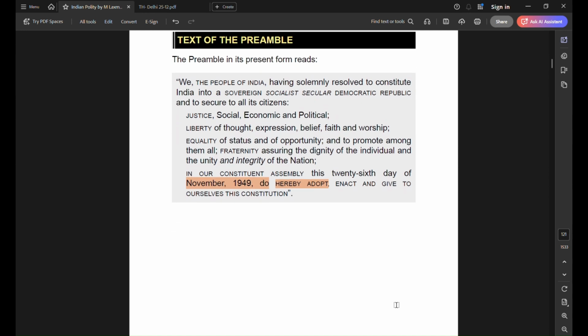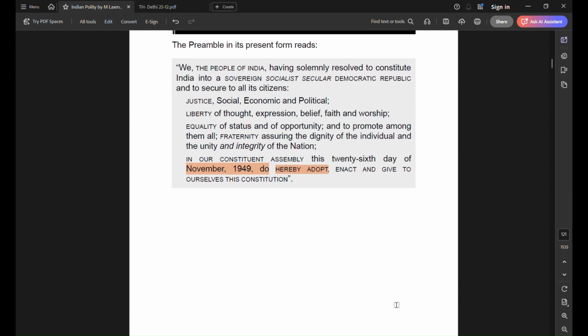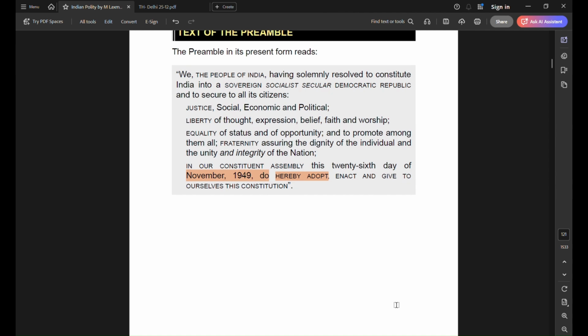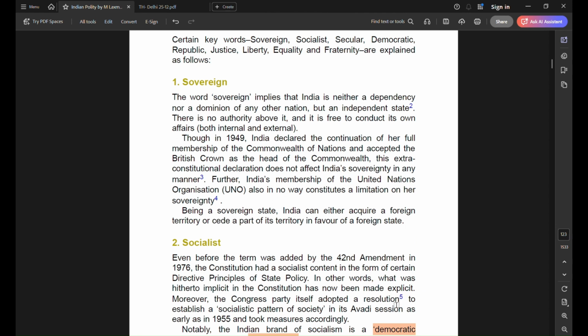It was adopted and enacted on 26th November 1949. So here this adopted needs to be remembered. It was implemented on 26th January 1950. India is a sovereign, meaning it is solely responsible for its decision. No one has any authority over us. We are part of Commonwealth or UN by choice, and it does not hamper our sovereignty.